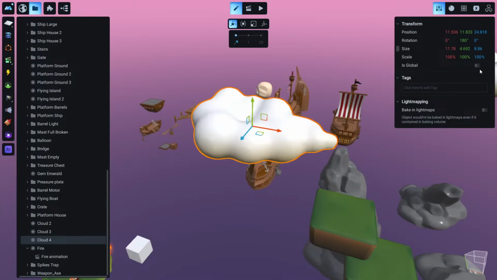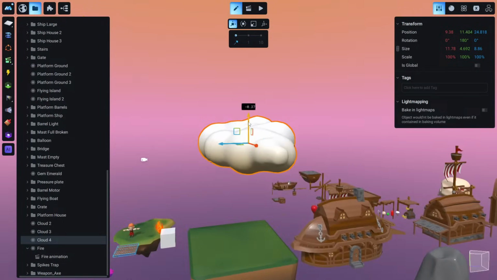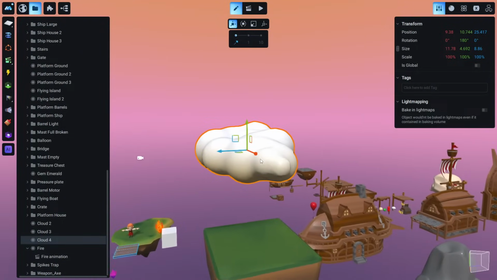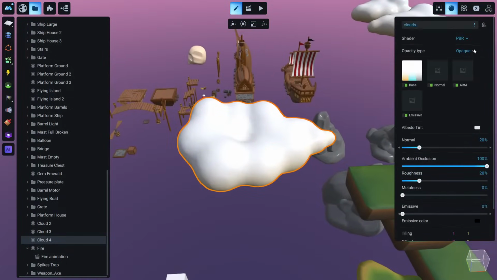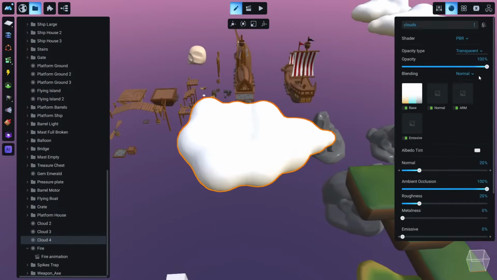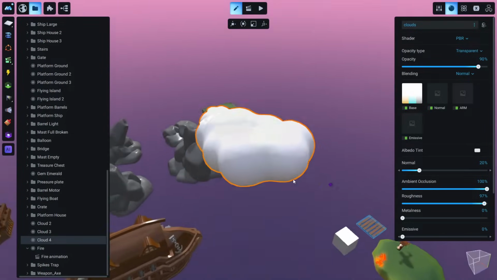Let's rotate maybe 100 degrees and 80, and put it like here. We can also change the material to something transparent, and add a little bit of transparency and a little bit of roughness. You see, it's just a little bit transparent.